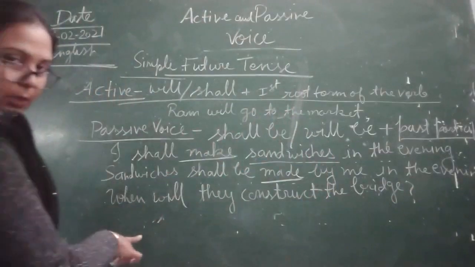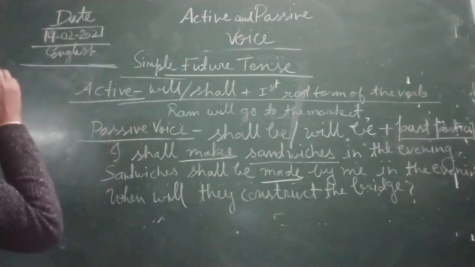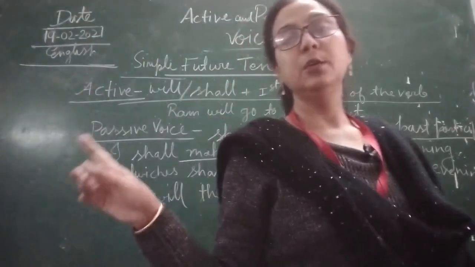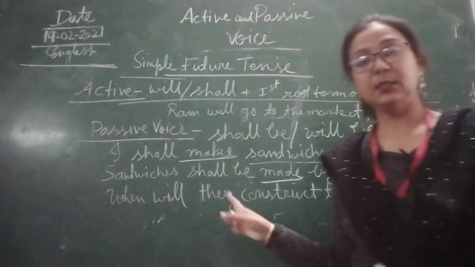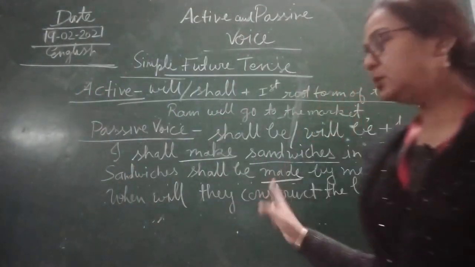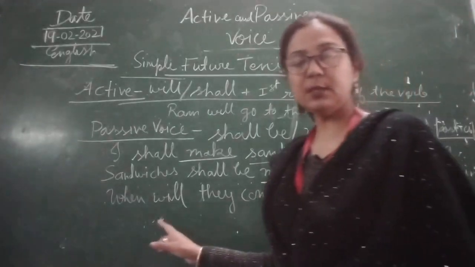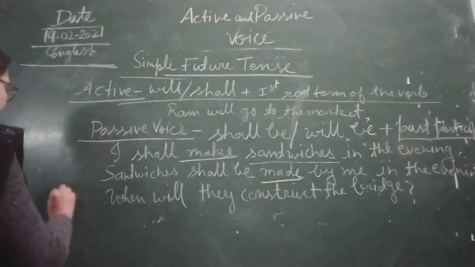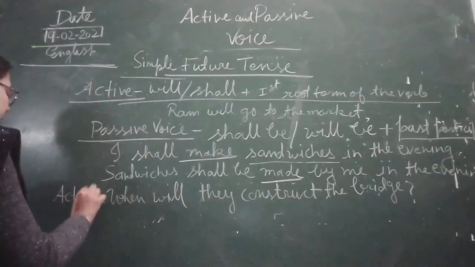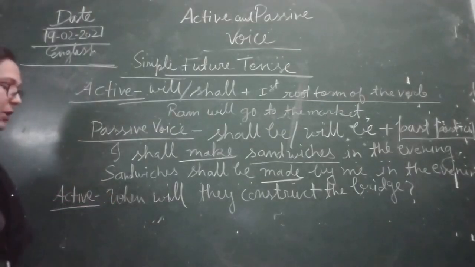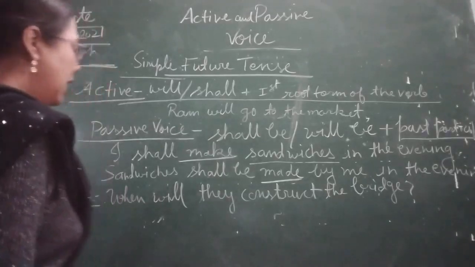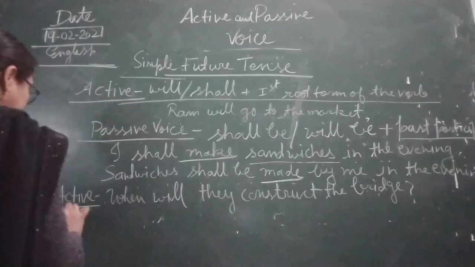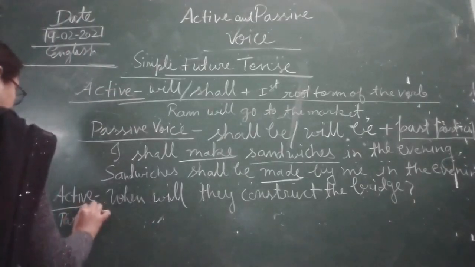Here you can see, children, the formation of the sentence. This is written in simple future tense, but it is an interrogative sentence. So this is active voice, and how we will convert it to passive voice, that we are going to learn. Now we are going to write it in the passive voice. What will we do?